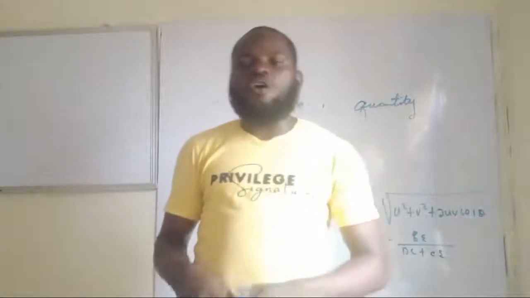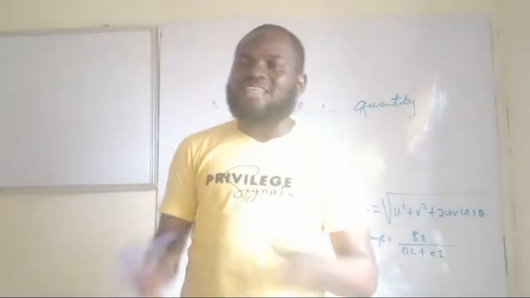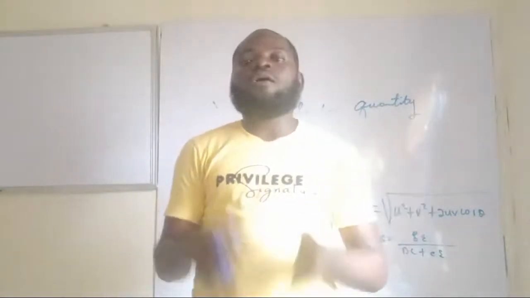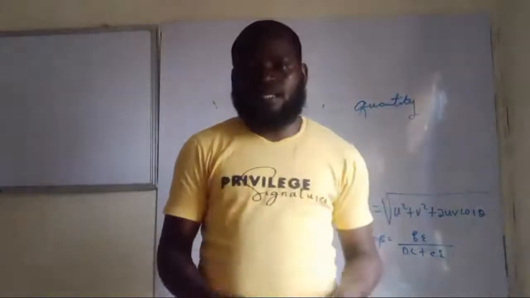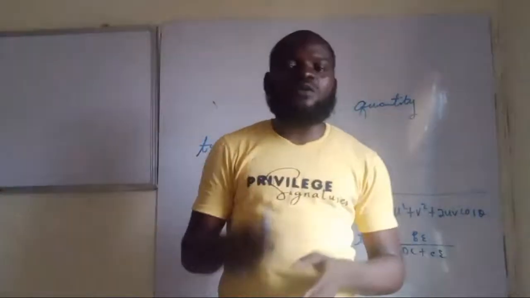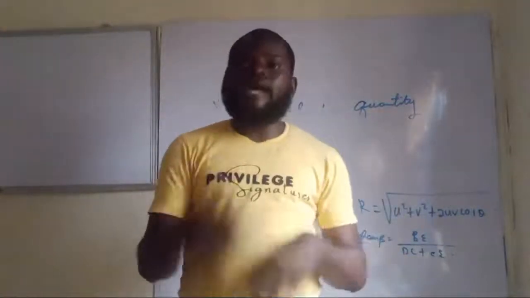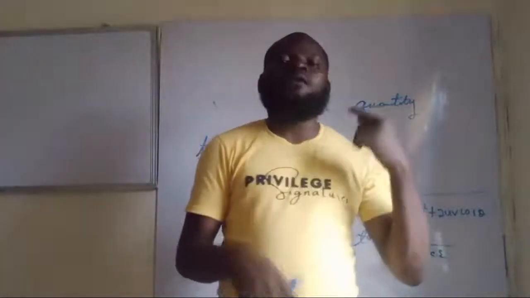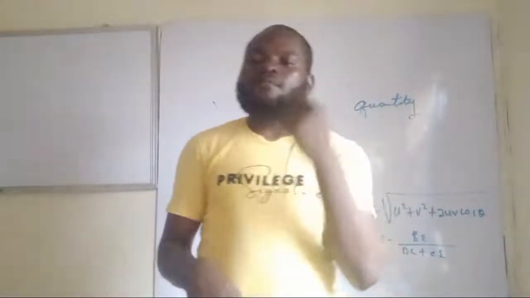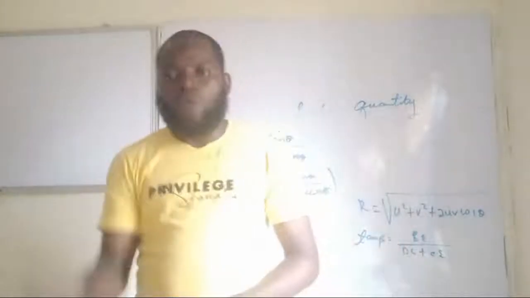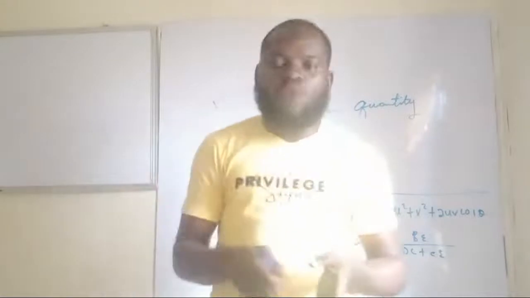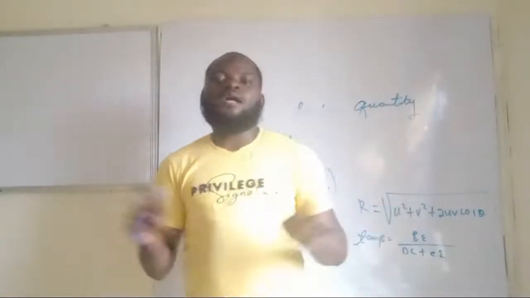So if your resultant is 5 Newton south, then your equilibrant will be what? Will be 5 Newton north. If your resultant is 5 Newton south 53 degree east, then the reverse will be the case. It will be 5 Newton north 53 degree west for equilibrant. They are equal in magnitude but opposite in direction.